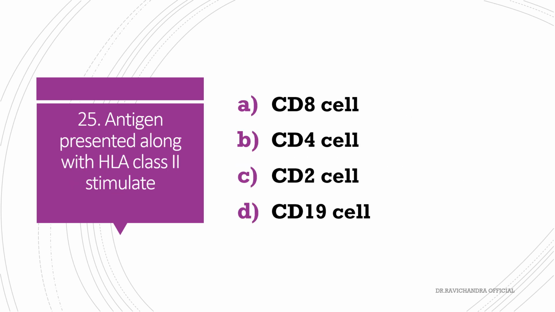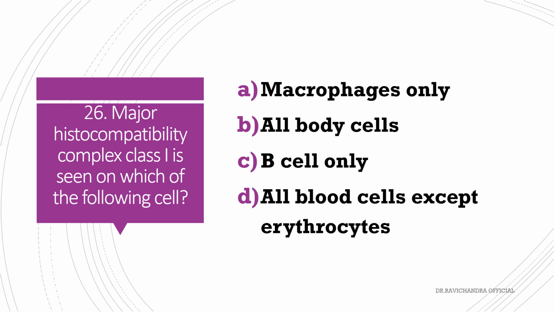Antigen presented along with HLA class 2 will stimulate CD8 cells, CD4 cells, CD2 cells, CD19 cells. Antigen presented along with HLA class 2 will stimulate CD4 cells. 2418, remember that. Major histocompatibility complex class 1 is seen on which of the following cells?